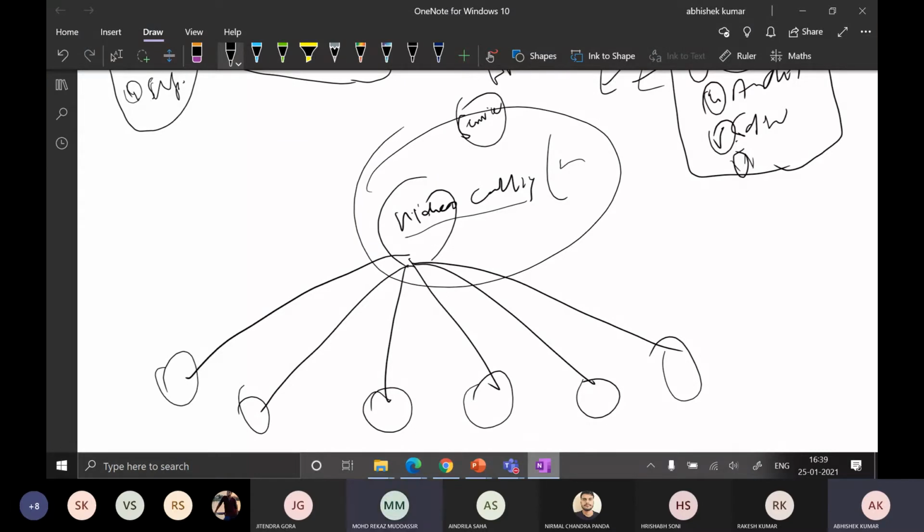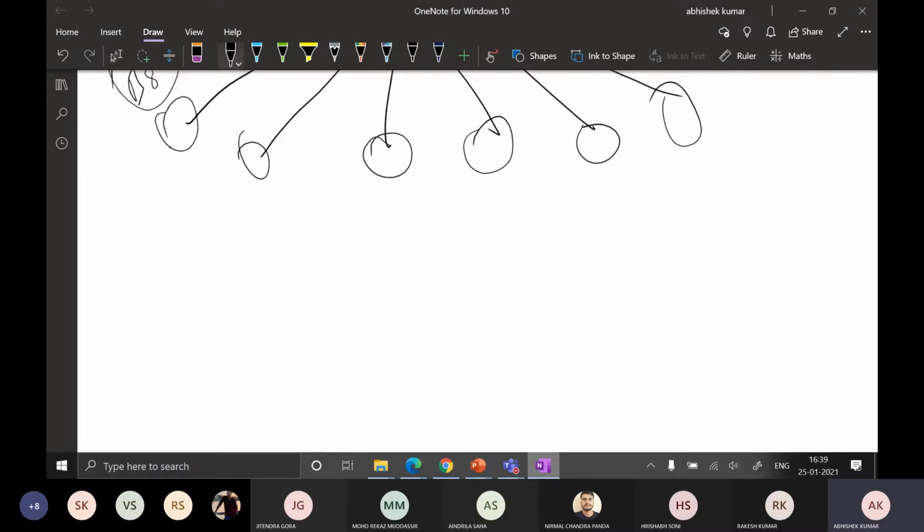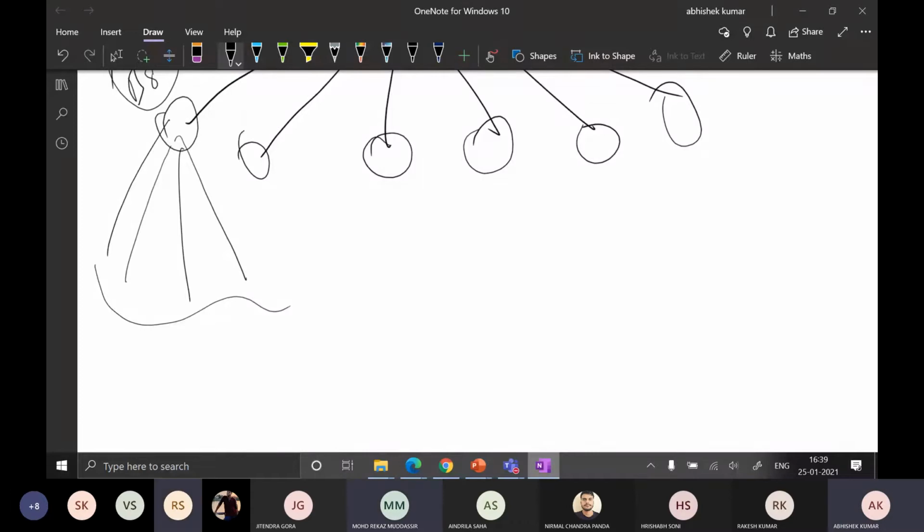These services are business services. This is the business process, BP. This is the business service, and this business service is again a collection of what kind of service? Anyone? Application services. Yes, application services. This is how service oriented architecture works.